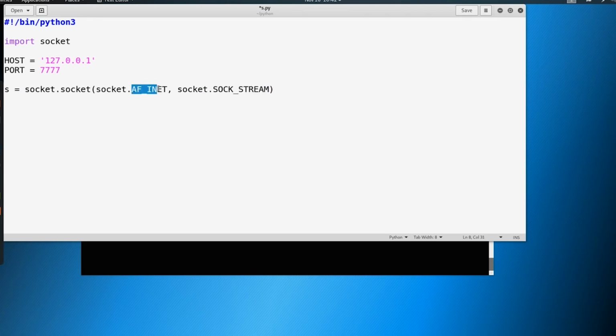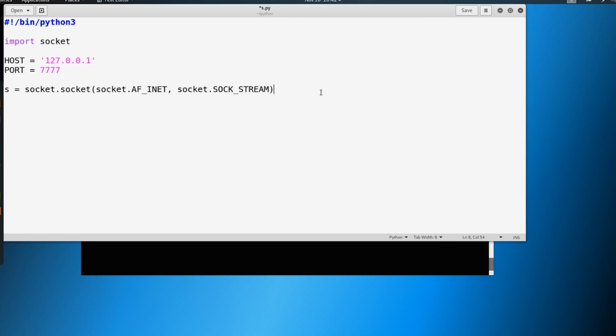So AF_INET, just think about that as IPv4. We're connecting over an IPv4 connection. SOCK_STREAM, you could just think of this as a port. So AF_INET, IPv4; SOCK_STREAM, a port.